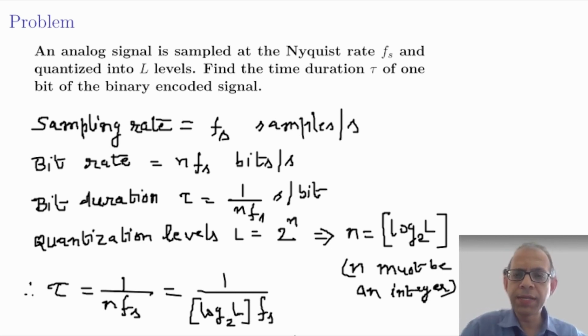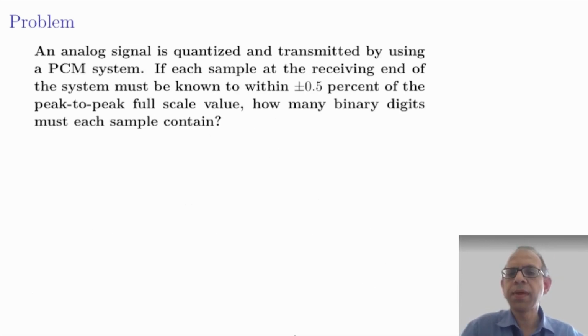Let us now look at the second problem. An analog signal is quantized and transmitted by using a PCM system. If each sample at the receiving end of the system must be known to within plus minus 0.5% of the peak-to-peak full-scale value, how many binary digits must each sample contain?